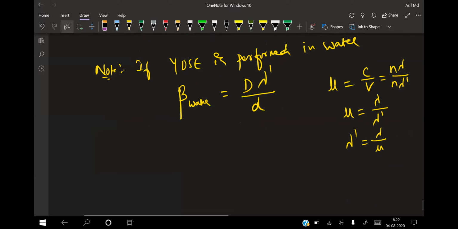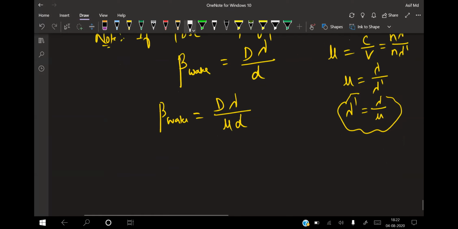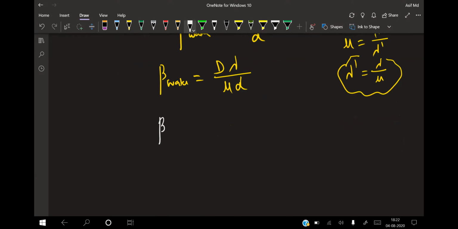So the fringe width in water will be equal to capital D into lambda dash, which is lambda divided by mu into small d. That means fringe width in water is equal to 1 by mu times the fringe width in air. So this is the relation you need to remember.